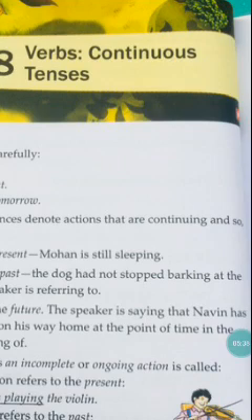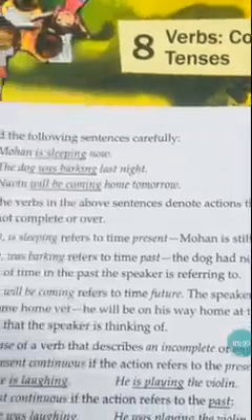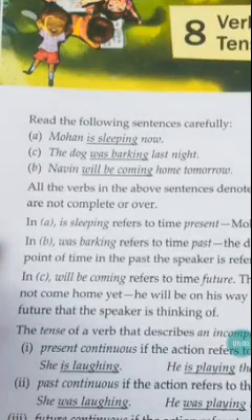You will add something like this, right? So the dog doesn't bark once and stop. It was barking. It means it was continuing the action. Was will be added to refer to the past form. Is will be added to refer to the present form. Understood, children?